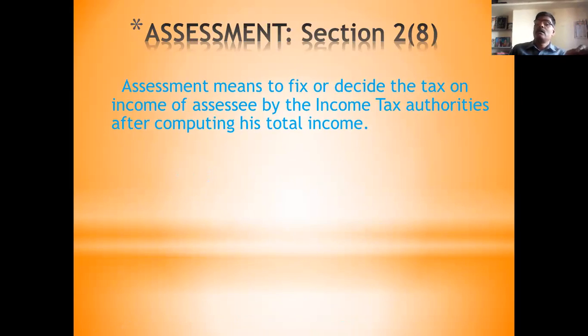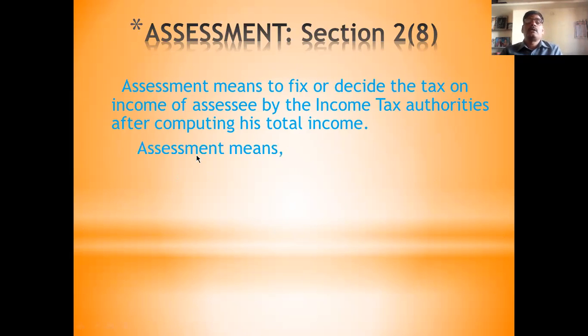You have to fix the amount of tax or decide the amount of tax on the income of assessee by the income tax authority after computing his income. After proper valuation, proper computation, or proper calculation of the income of a person, the income tax authority comes to a decision regarding the amount of tax and amount of income. So the process of fixing or deciding the amount of tax of a person is called assessment.